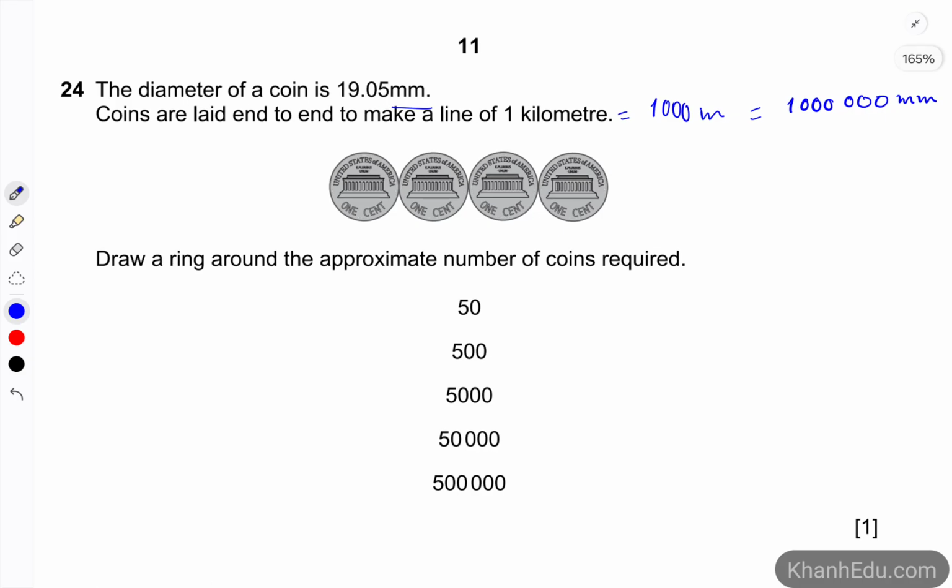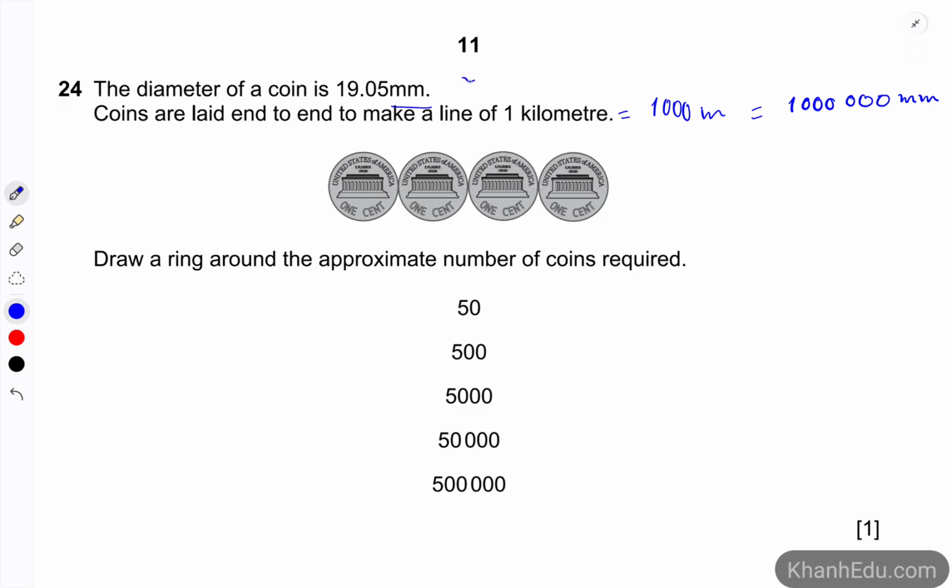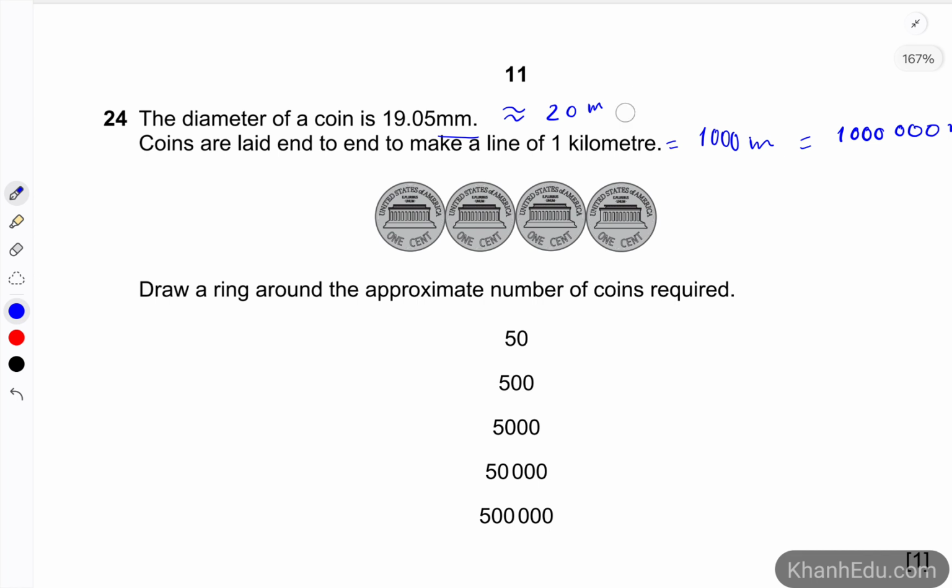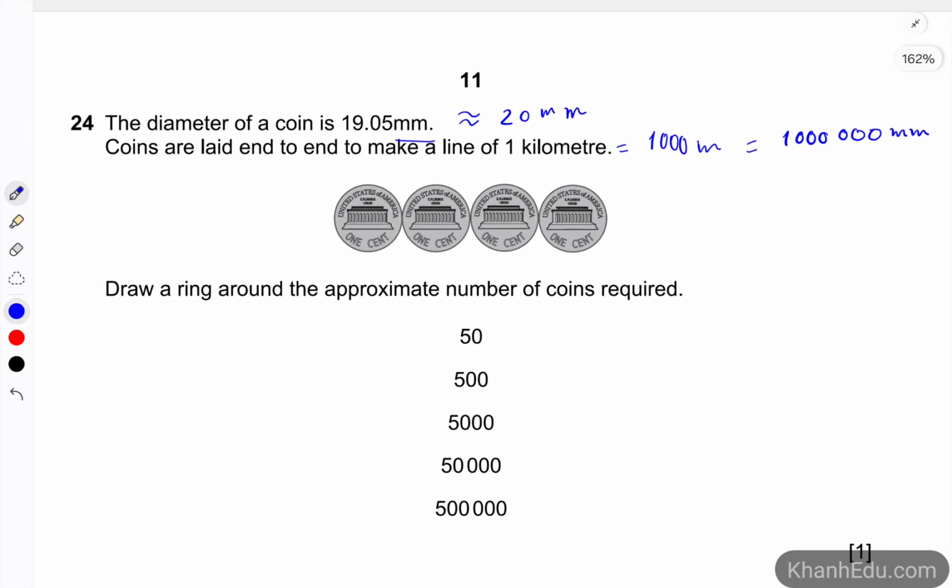So 19.05 millimeters can be rounded up approximately to 20 millimeters, because when dividing with 20, it is going to be easier than dividing with 19. So it's time now to take the overall length, that is 1 million millimeters, divided by the diameter of a coin, which is 20 millimeters. So 1 million divided by 20 is going to be 50,000.